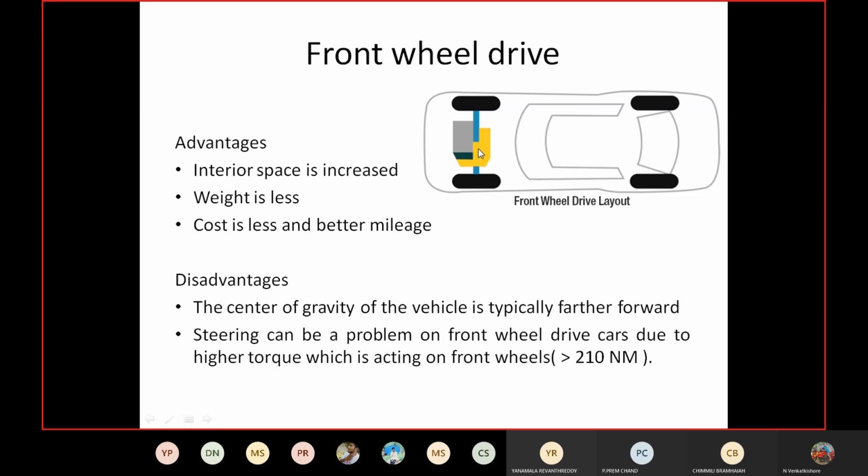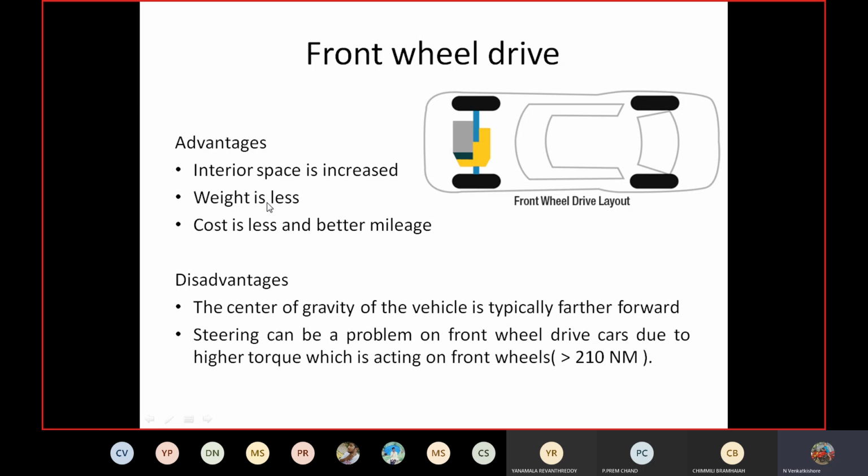Okay. And here the power is generated in the front side of the engine, and the same power is transmitted to the wheels through the drive shafts. Okay. So the advantages: interior space is increased because the entire mechanism is in the front side bonnet. So the boot space can be more in case of front wheel drive.